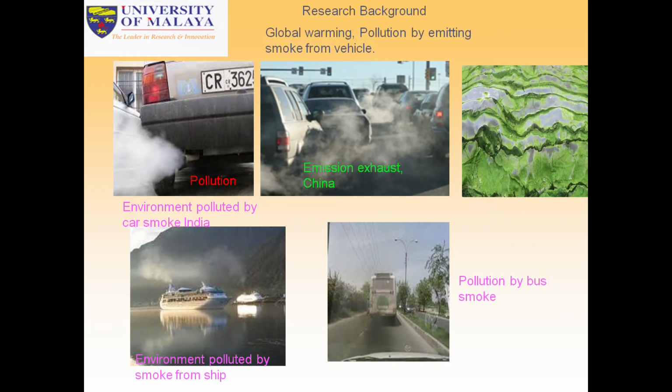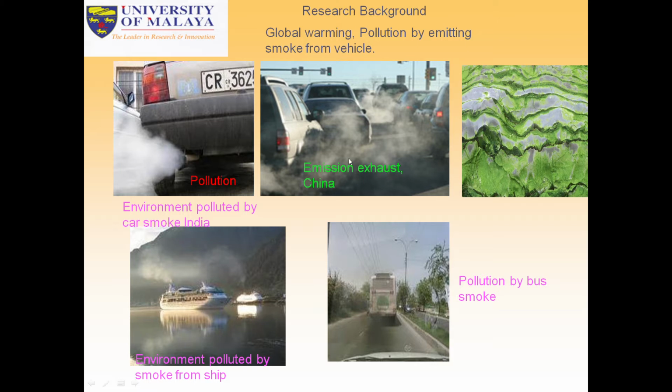Now we can see global warming and pollution by smoke emitted from different types of vehicles. We can see smoke coming out, environment polluted by car smoke in India, by smoke from ships, and by bus smoke, and also the algae emissions exhaust in China.